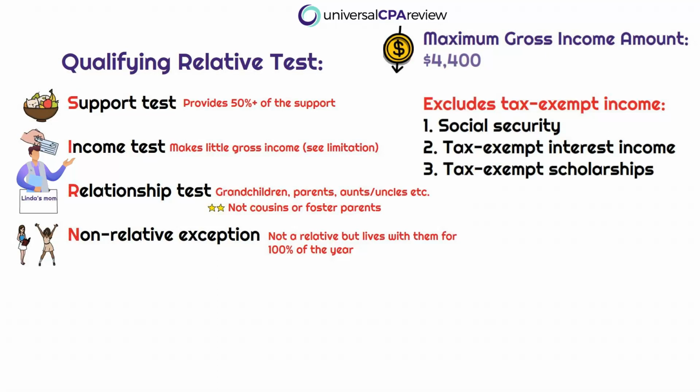Okay, so keep in mind, qualifying gross income is only going to be that gross income that is taxable. But you also need to remember this limitation. So anything in excess of this amount is going to prevent them from taking the qualifying relative as a dependent. Okay, so again, gross income must be less than this amount. And it's only includable gross income. Okay, so non-taxable gross income, aka Social Security at the lowest of levels, tax-exempt interest income, right? That interest income from state and local bonds. Okay, stuff like that, as well as tax-exempt scholarships. If it's tax-exempt, a little red flag needs to go off in your brain and say that this does not count towards the maximum dollar value limitation.